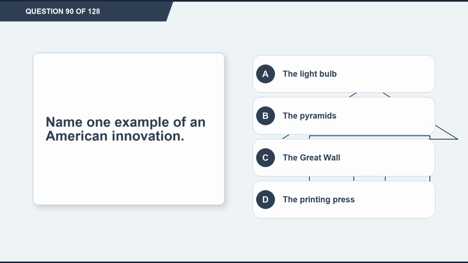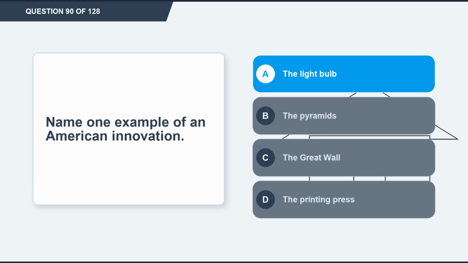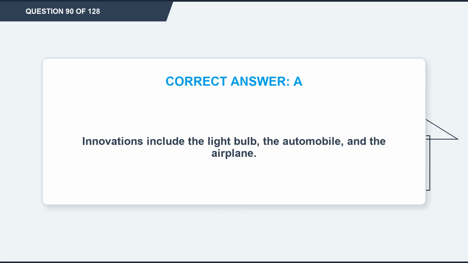Question 90. Name one example of an American innovation. Option A, the light bulb. Option B, the pyramids. Option C, the Great Wall. Option D, the printing press. The correct answer is option A, the light bulb. Explanation. Innovations include the light bulb, the automobile, and the airplane.